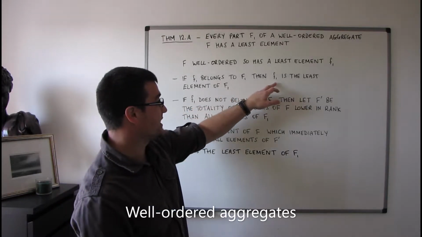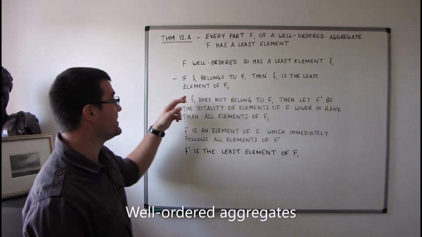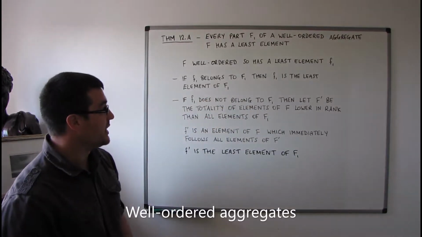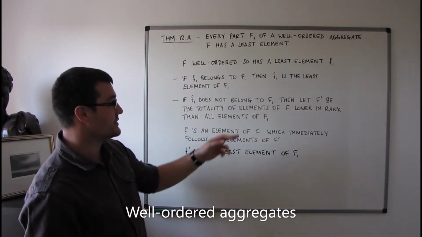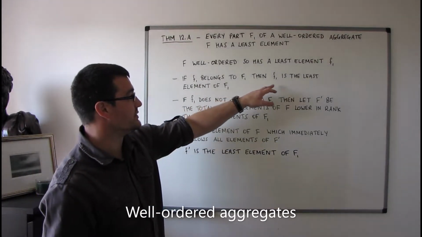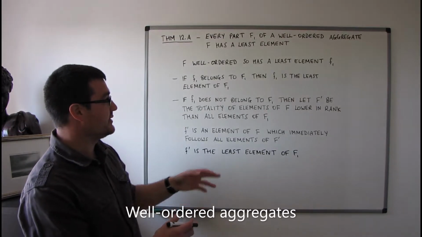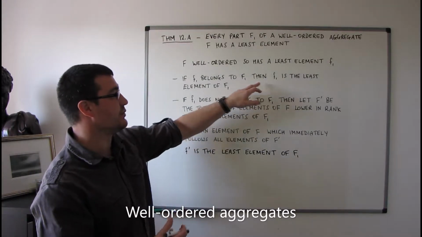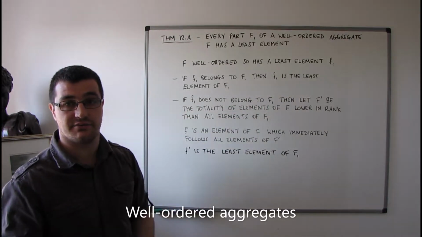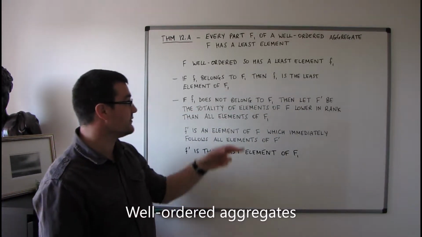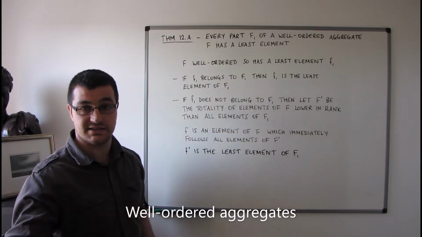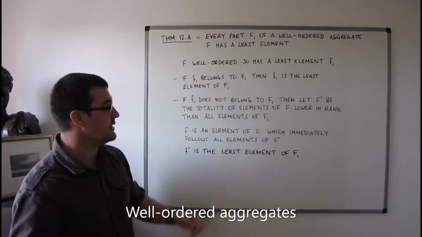Well, if that's the case, then the element f1 must be the least element of the part F1, because if it wasn't, if there was an element f2, say, that was lower in rank than f1 in the part F1, then remember that F1 is a part of F. So every element of the part F1 can be considered as an element of F as well.